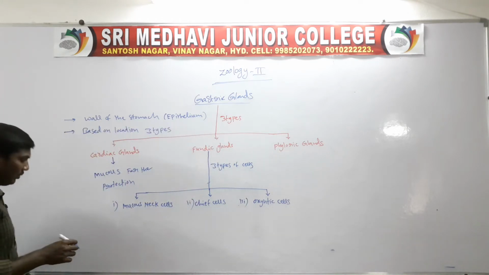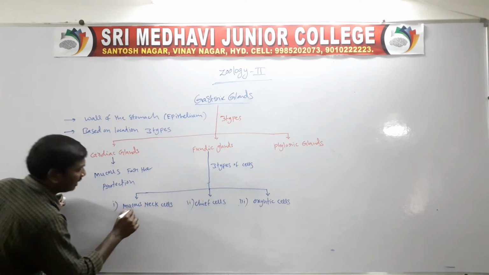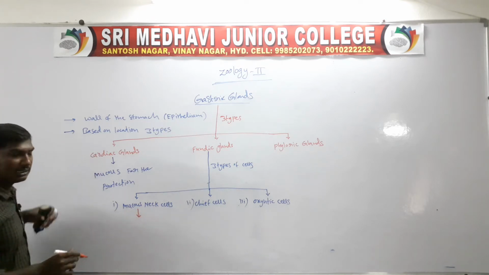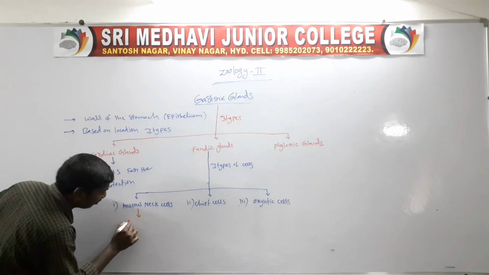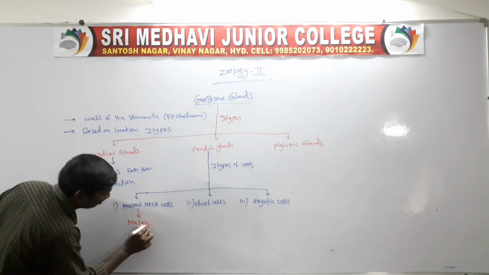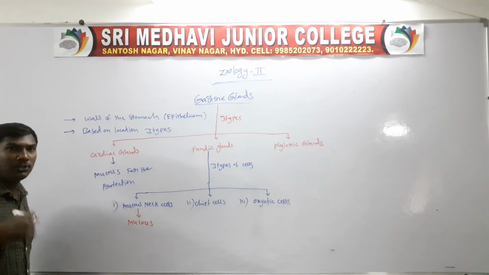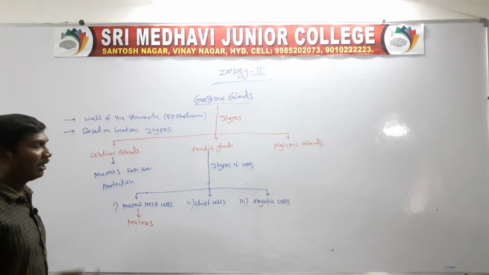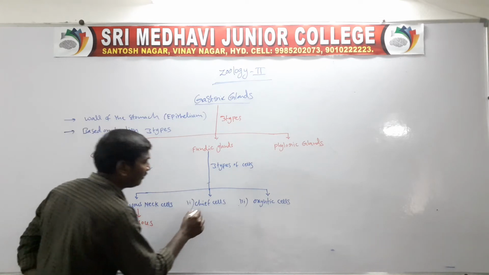First one, the mucous neck cells. The mucous neck cells secrete mucus. Next one, sheath cells.